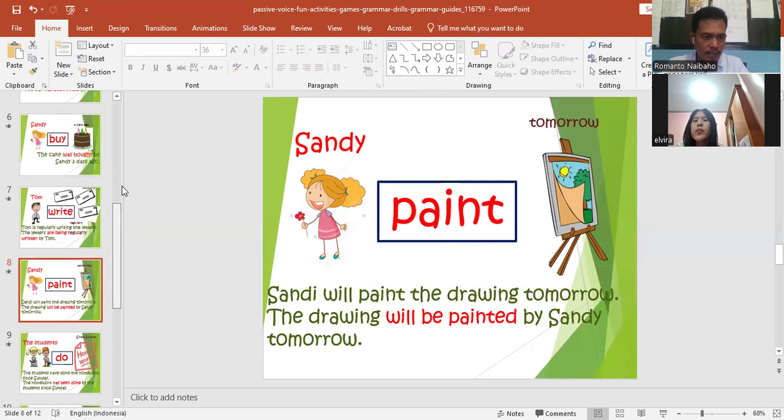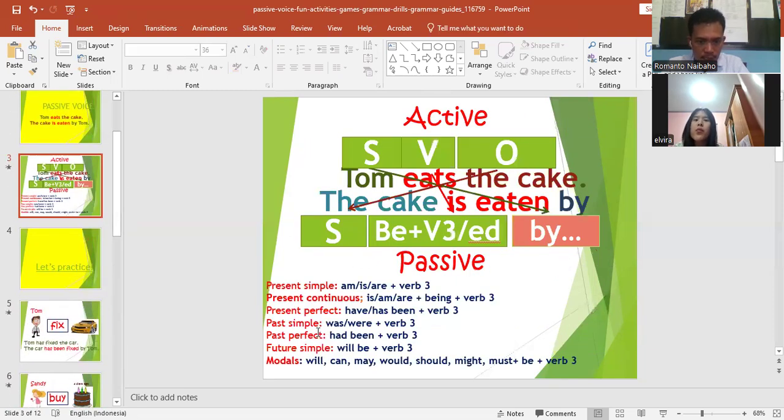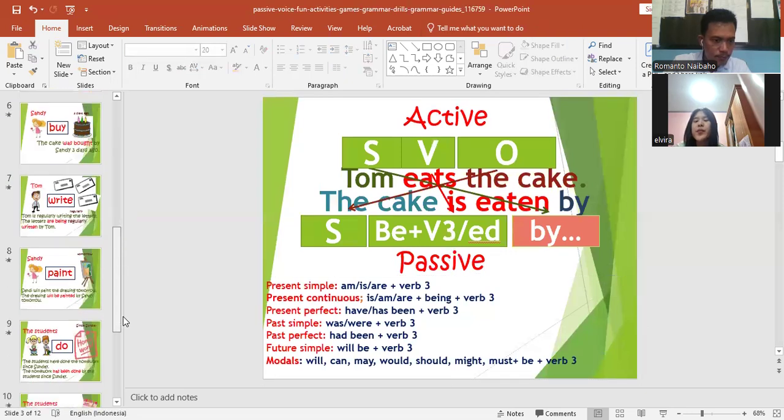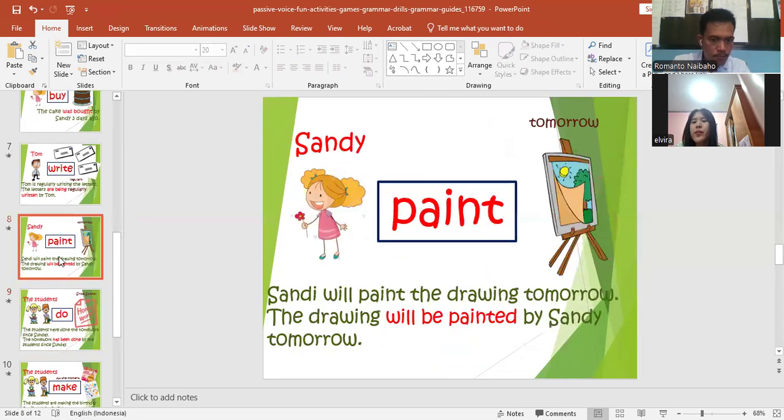So look at this pattern when it is in future: subject plus will plus be plus verb 3. So that's why here the drawing will be painted by Sandy tomorrow.